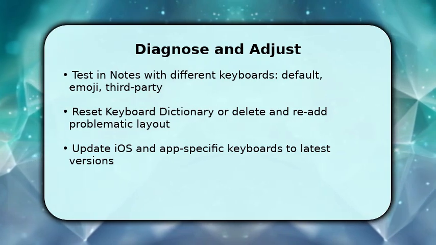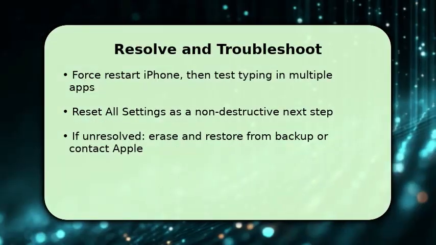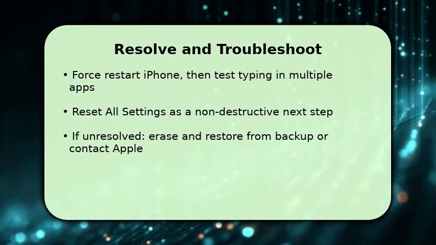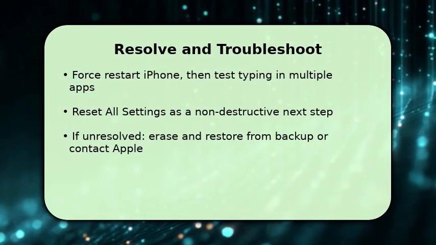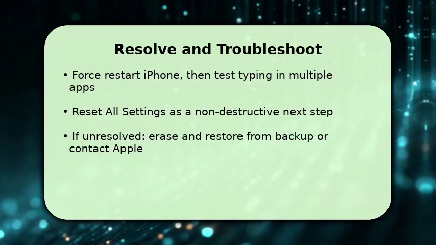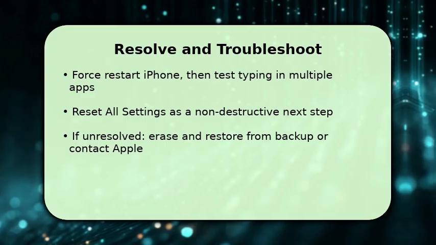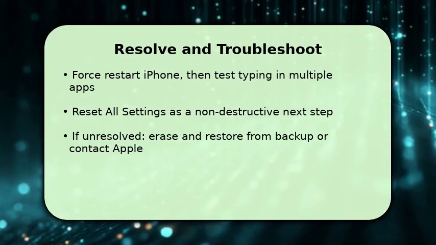Force restart your iPhone to clear transient state issues, then test typing across Mail, Messages, and Notes. If errors continue, use Reset All Settings to revert keyboard and network settings without erasing data. This often restores proper mappings.